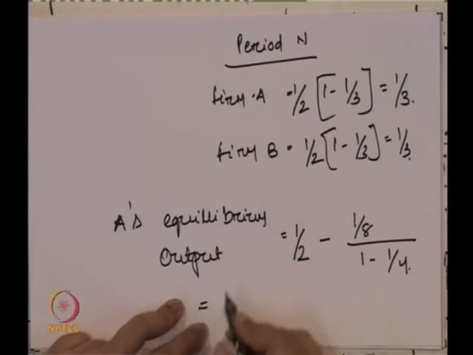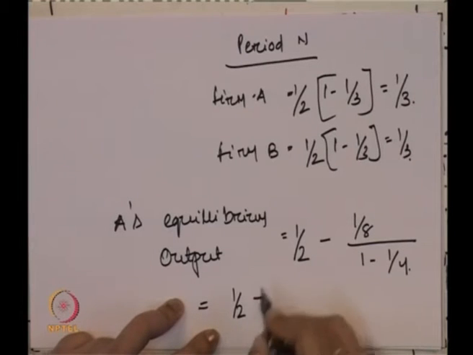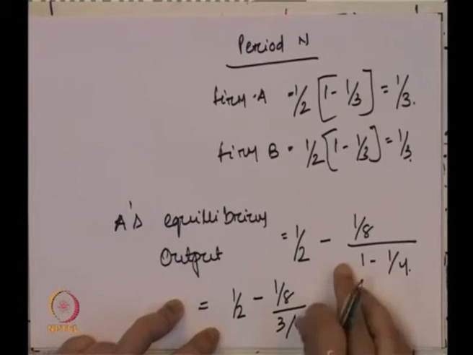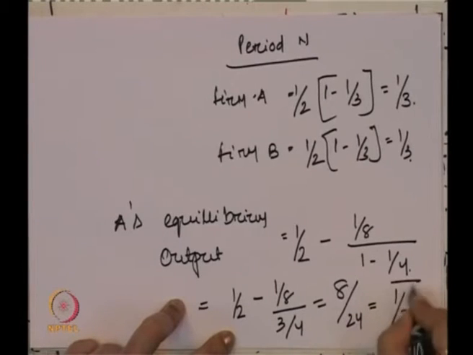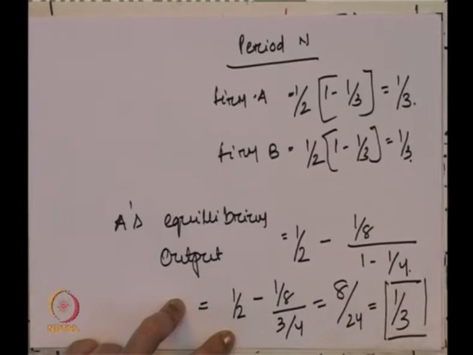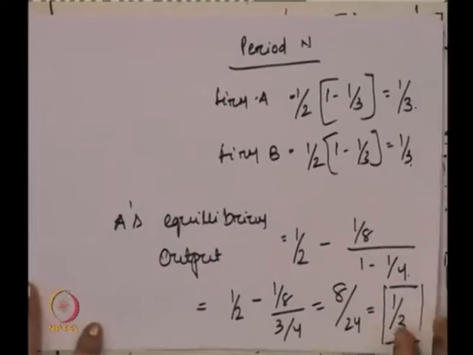So, that comes to half minus 1/8 by 3/4, which comes to 8/24, that is 1/3. This is farm A's equilibrium output. Similarly, we will find farm B's equilibrium output.